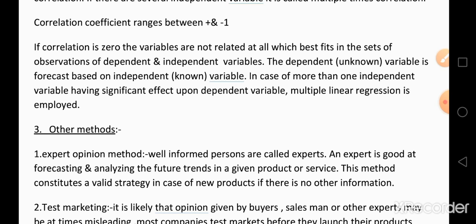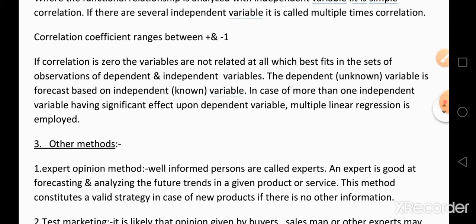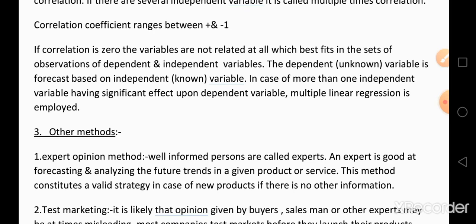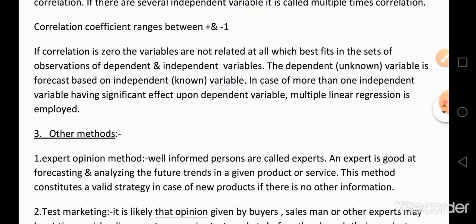In case of more than one independent variable having a significant effect upon the dependent variable, multiple linear regression is employed.